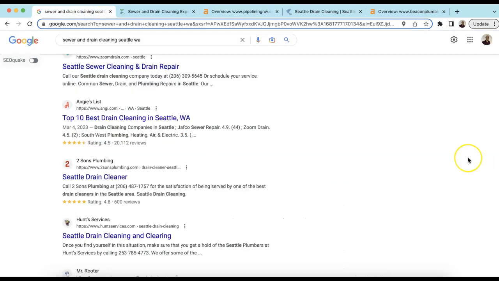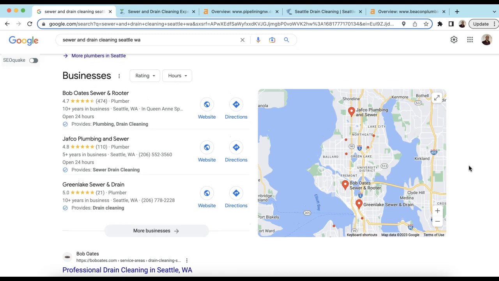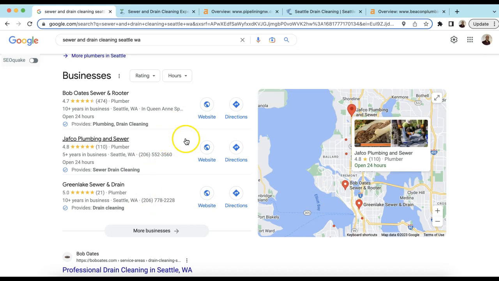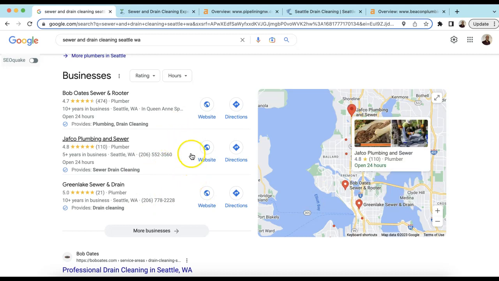Then finally, there's citation. A citation is anywhere where your business name, number, and address are shown exactly as on your Google business profile. Citations help you rank in this map pack here, which is extremely important for local businesses since this could generate huge amounts of revenue. So the goal is you want to be in the top 3 here.